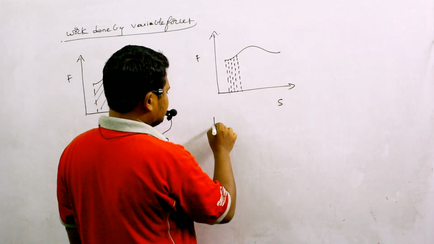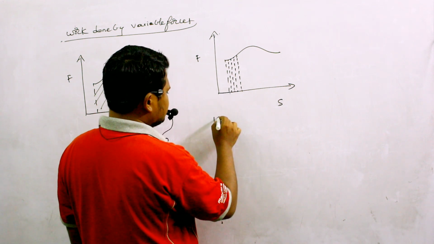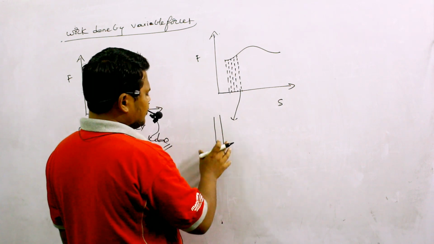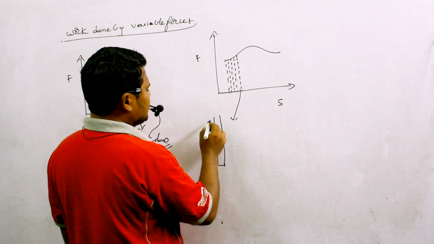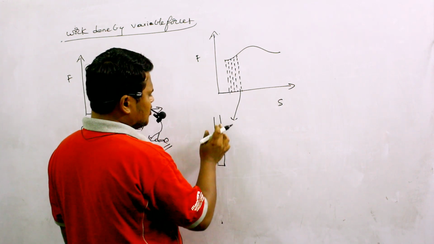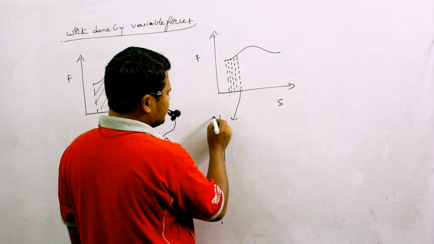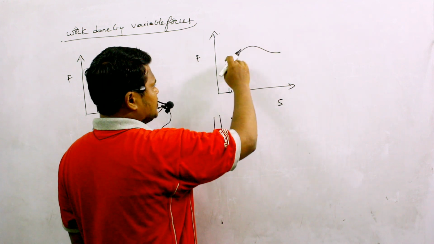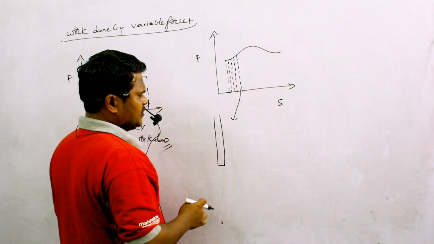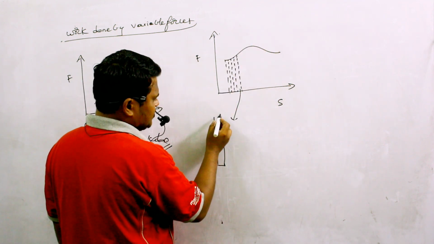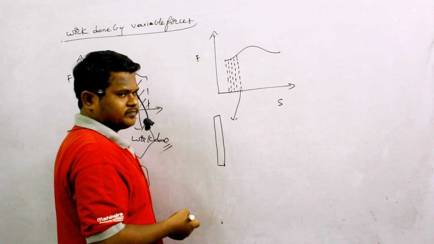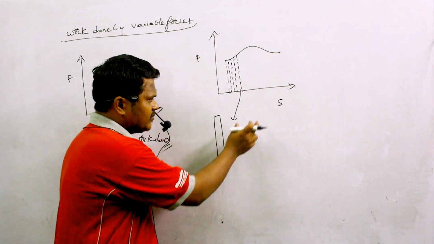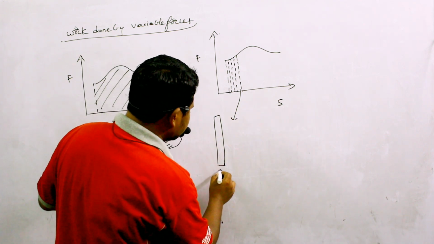So if I consider this interval like this, one interval, for example, this interval, I am drawing a magnified view of this one. So each interval is so small that this force appears to be almost constant. So actually it is a slope. It is a continuous curve which is traveling. And for very small displacements, this becomes a straight line. So this is the condition in which I am taking, and this small interval, I can take it as ds.